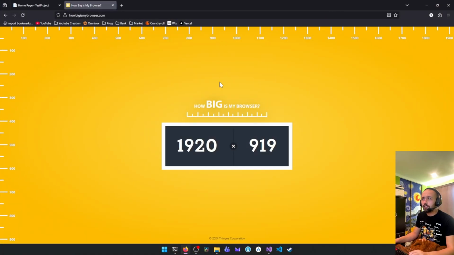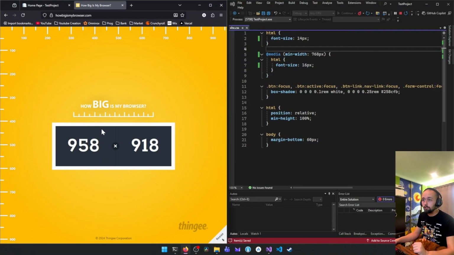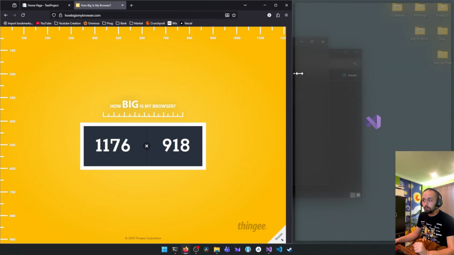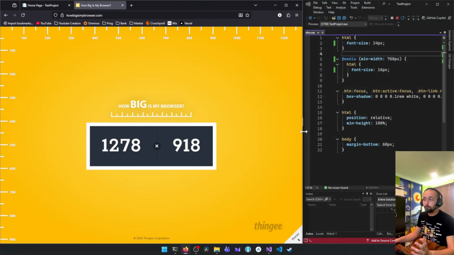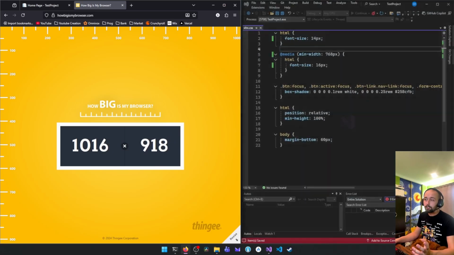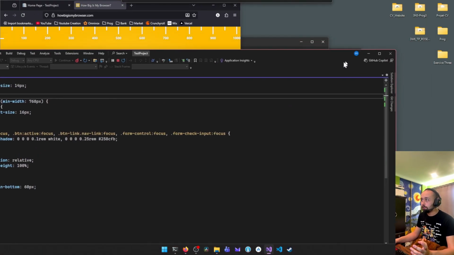And we just have to change it. So now you see it's at 919 of height and 1920 of width. And when you change it back, it's gonna switch. It's gonna tell you the accurate size. So let's just put it back.